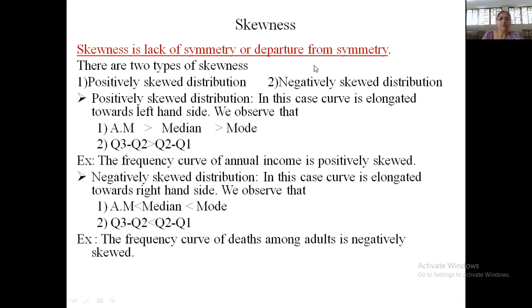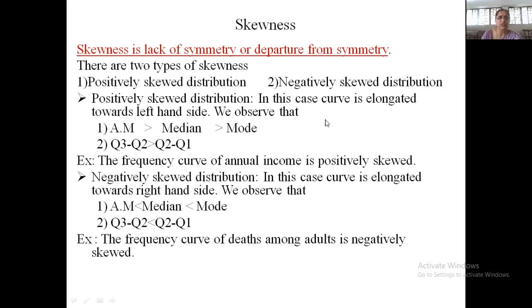Now the departure from symmetricity: if the distribution is not symmetric, then we call it a skewed distribution. If it is not symmetric, we will call it skew. So what is skewness? Skewness is nothing but lack of symmetry or departure from symmetry. Something which is not symmetric is called skewed. So when you look at skewness of the distribution, it may be of two types. The first one is called a positively skewed distribution and the other one is called a negatively skewed distribution.